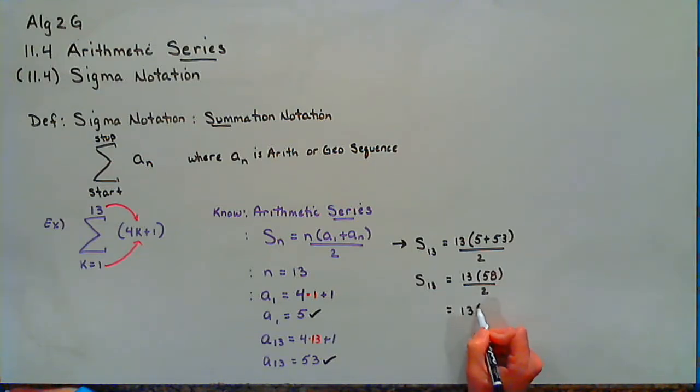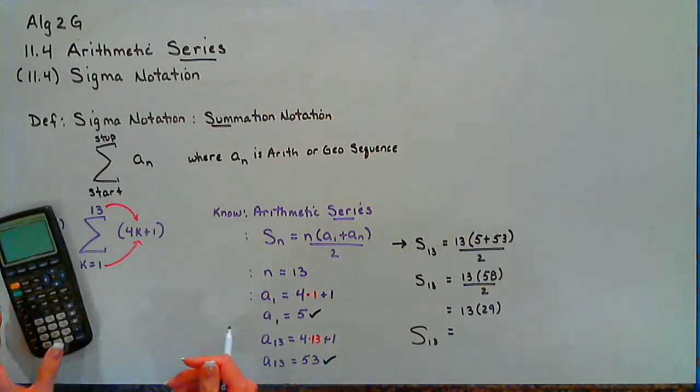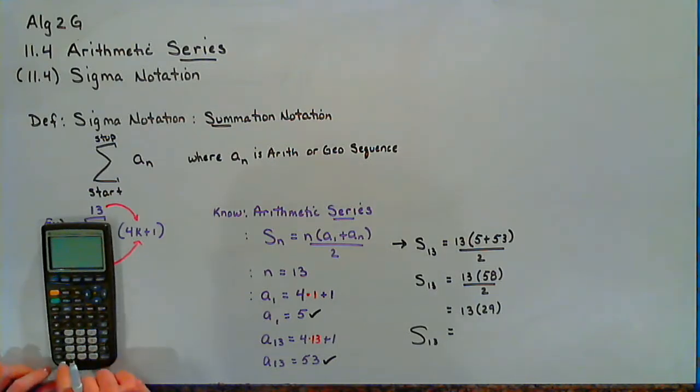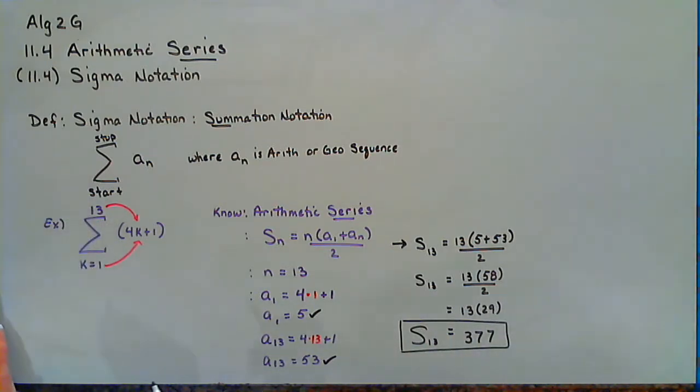Reduced by 2 is 13 times 29. So if I add all 13 of these together, I should get, I think that's like 370 something. 13 times 29 is 377. And so that's how we use our sigma, which means to add, and our equation from our last section.